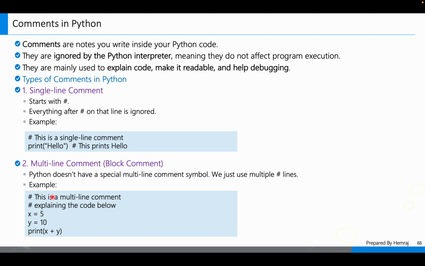Here they are two line comments. This would be three line comments, four line comments, five line comments, and each line starts with the hash. Always remember, as per the guidelines or standards, there is a space between the hash and the first word of the sentence. So this is the multi-line comment. How do we write multi-line comments in Python? Just like single line comments. We put a number of lines, but all lines start with the hash.